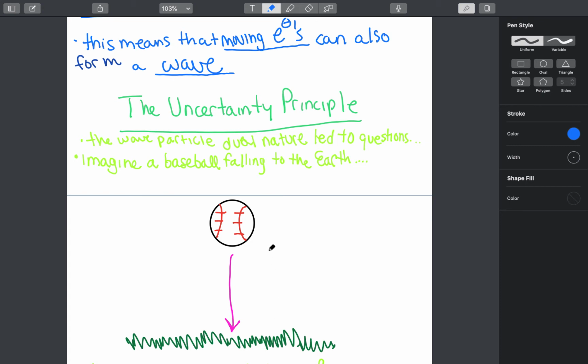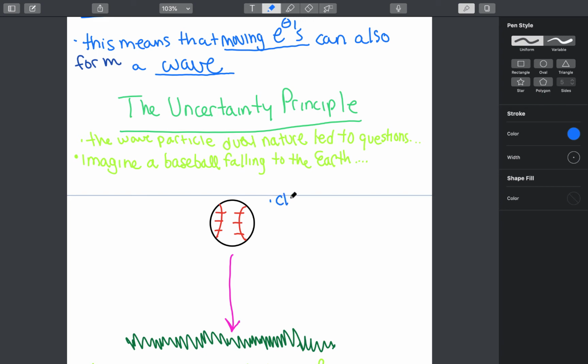And those of you in physics should know this very well, that classical physics can accurately define both the momentum of the ball and the velocity of the ball and the position of the ball all simultaneously and very accurately.